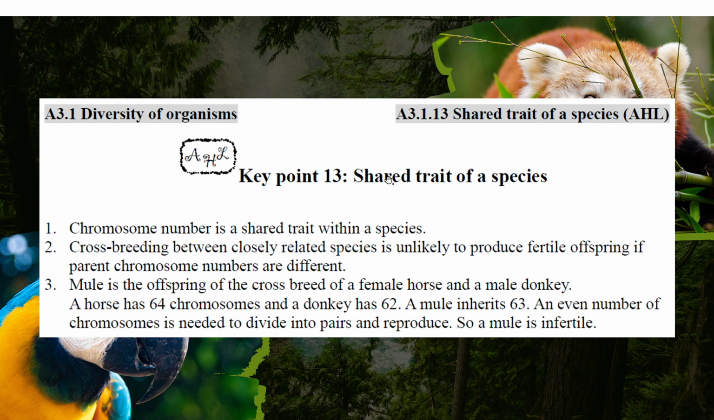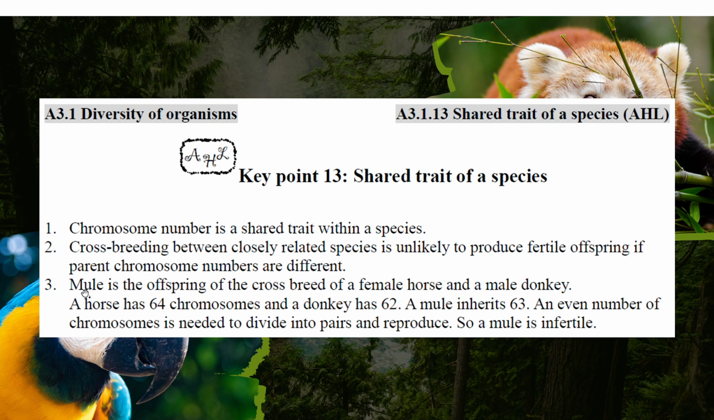And the share of a species. Okay, this is the first concept, right? But it is hard to see sometimes. Chromosome number is shared within a species. Okay, and crossbreeding between closely related species is unlikely to produce fertile offspring, right? If the parents' chromosome numbers are different. Okay? Although they are closely related, when they interbreed, the offspring is not fertile.